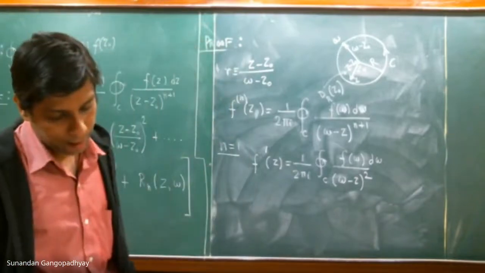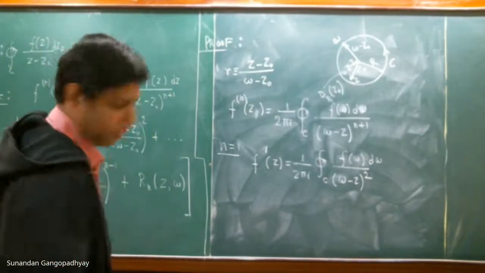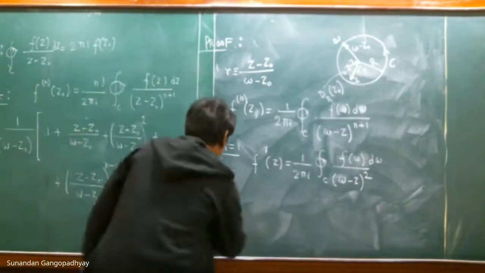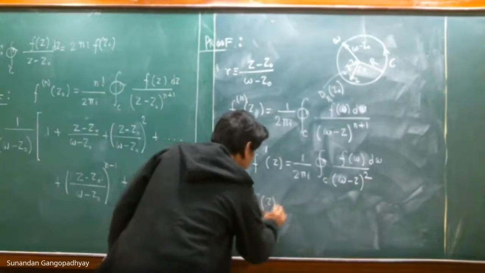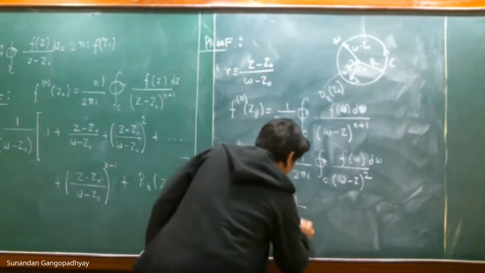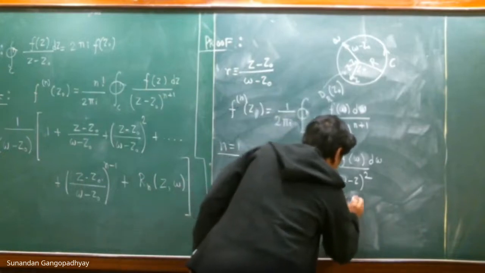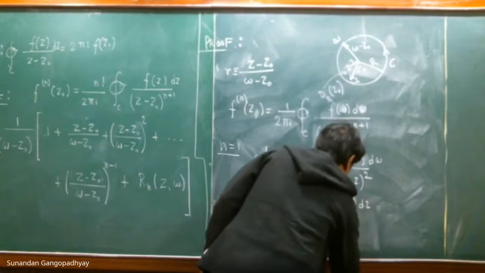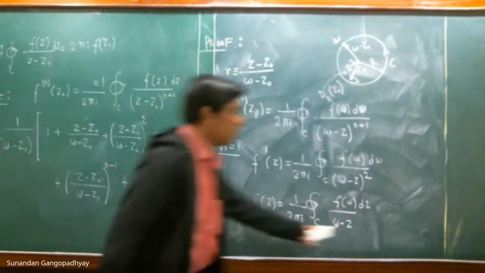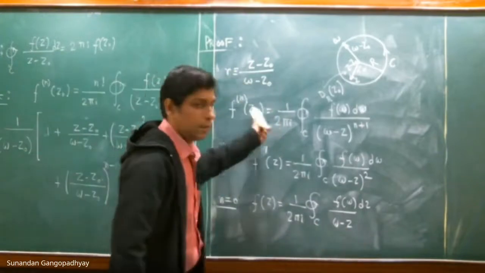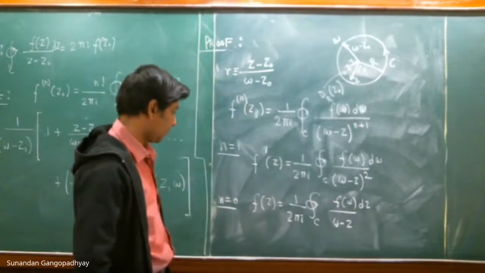Let us do that now. For n equal to 0, let me write it down once again here. This is f(z), that is 1 by 2 pi i, contour integral over C, f(w) dw by w minus z. This is the Cauchy integral theorem, and from here you can prove the general result, which gives you the derivatives of the analytic function.